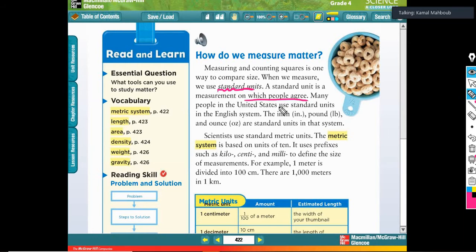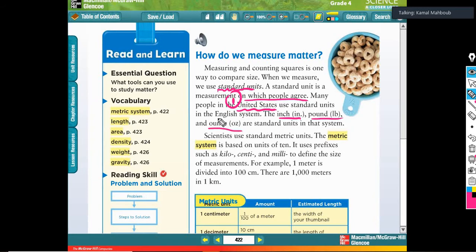For example, in the United States, they use inch and mile for distance, and they use pound and ounce to measure mass. OZ means ounce. LB means pound.